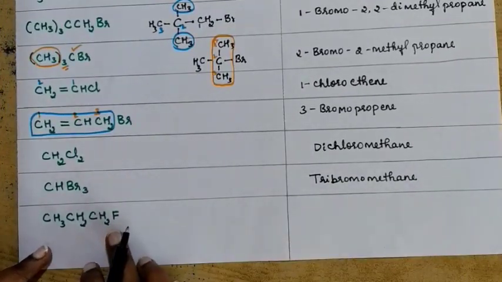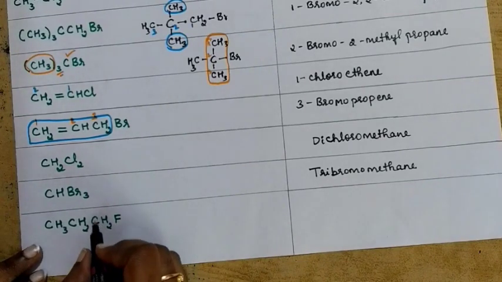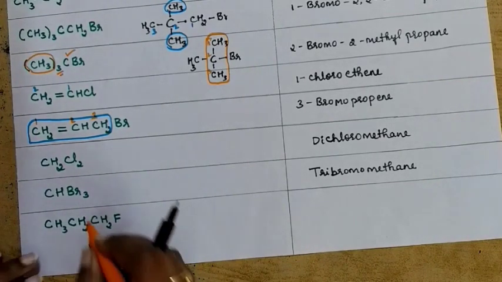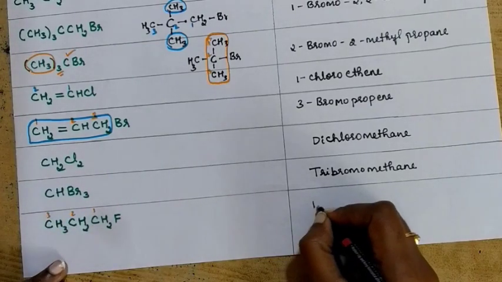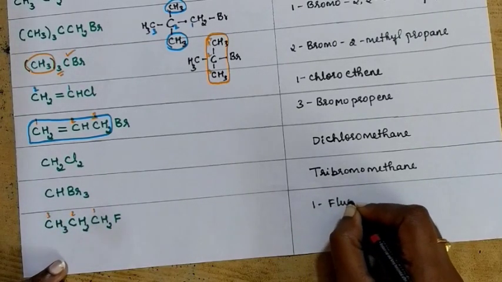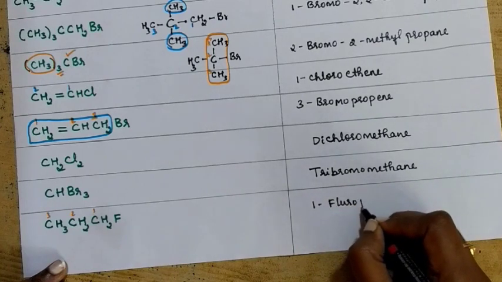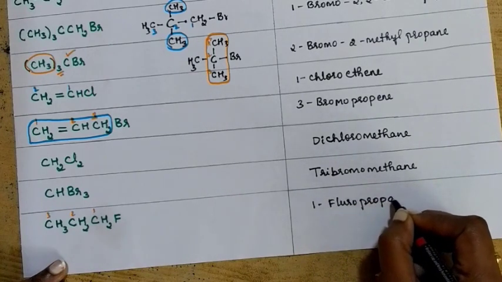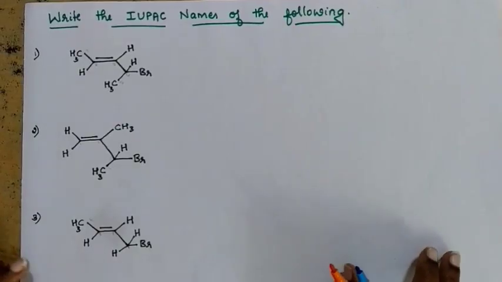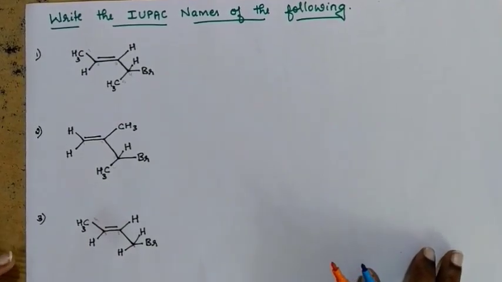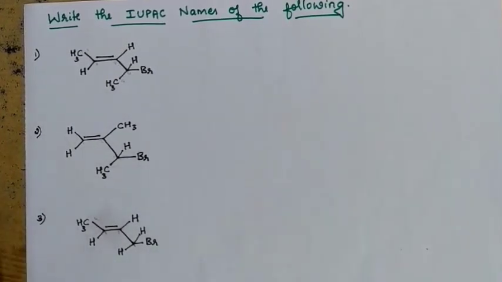What is the IUPAC name of this compound? It is very easy. You try it by yourself. Numbering is like 1, 2, 3. So it is 1-fluoropropene. Clear with it? Guys, a few example questions are given in your NCERT textbook. I have taken only 3. The remaining 3, you try to write by yourself. If you don't get them, leave it in the comment box. I'll help you with it.